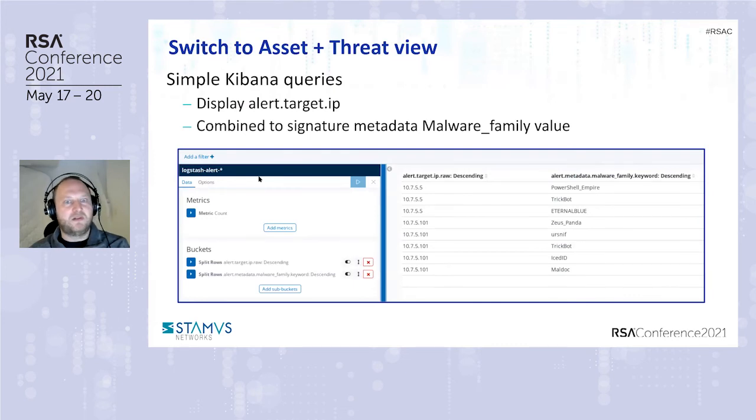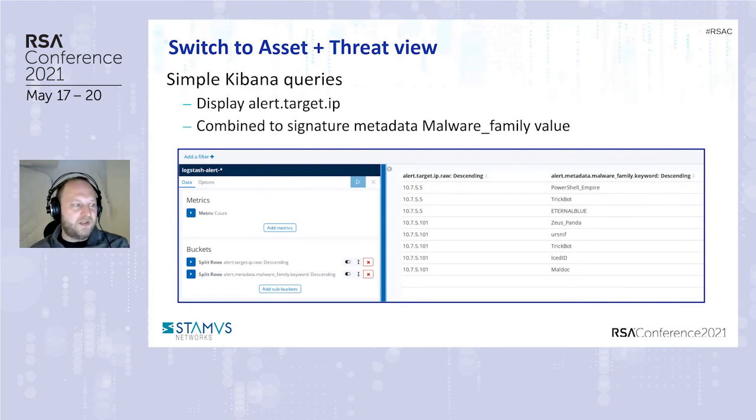The result is that it becomes obvious to get a clear view of what is happening on your network in terms of threat. So here we have a simple Kibana query that displays a table. The first column is the target IP, so the list of assets. And the second column is the malware family, one of the metadata that we have seen at the beginning of the presentation.